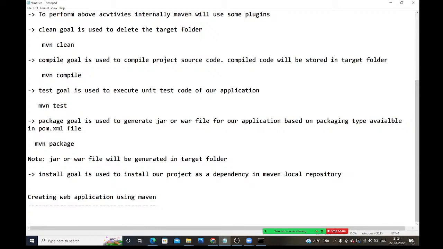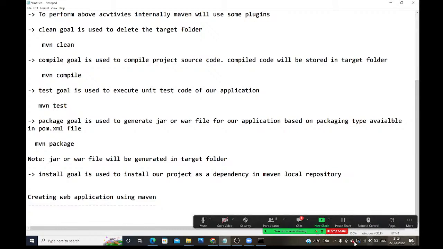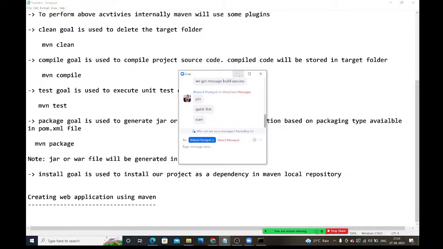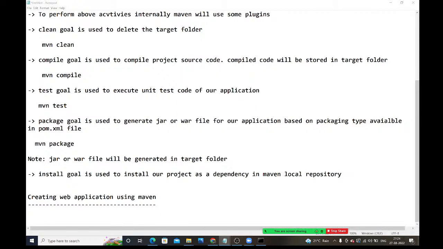Earlier, which archetype did we use for creating the standalone application? We used the quickstart archetype. But now we are going to create a web application, so we need to use the webapp archetype. Only that is the difference. Remaining everything is the same.